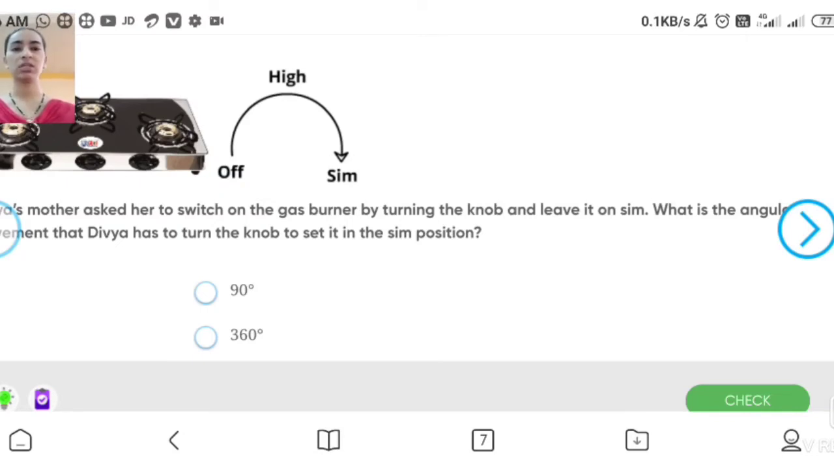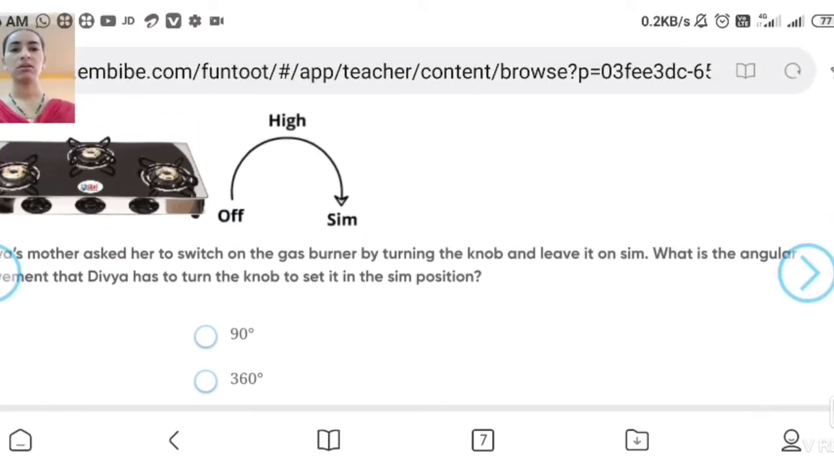Now let's see the next question. You can see Divya's mother asked her to switch on the gas. You can see the gas burner there, by turning the knob and leaving it on sim. Now where is sim, where is off, where is high? It is shown in the figure also, okay? Now what is the angular movement that Divya has to turn the knob to set it in the sim position, okay? Now what will be the angular movement?